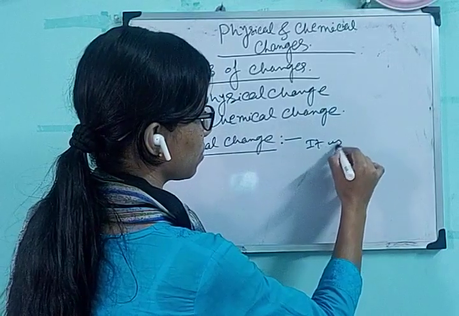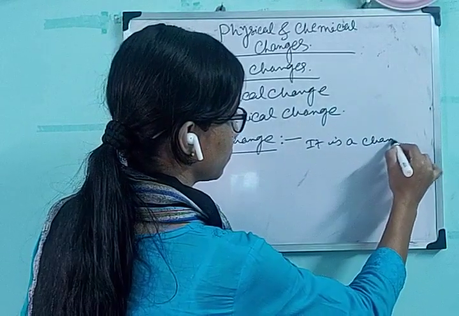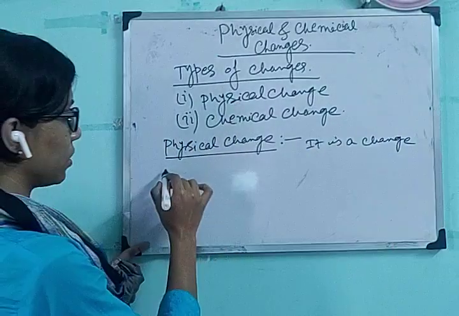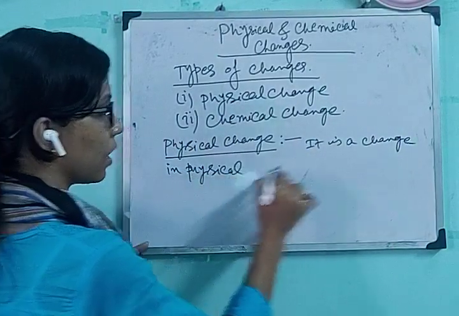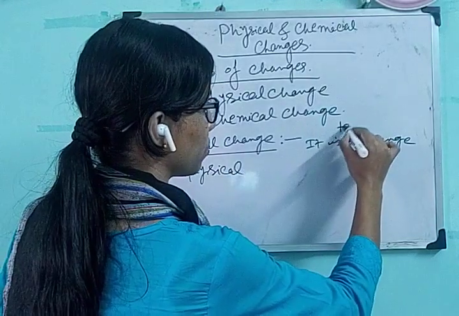it is a change in physical properties, and obviously it is a temporary change.